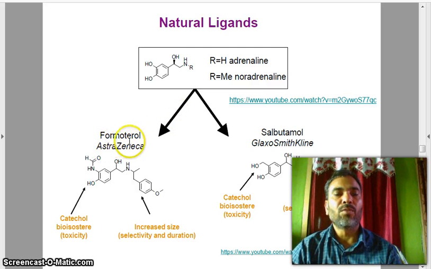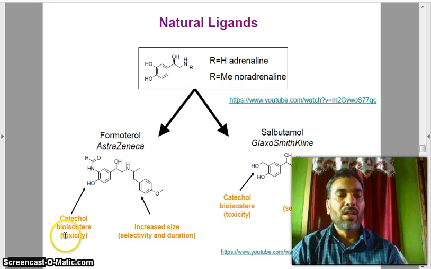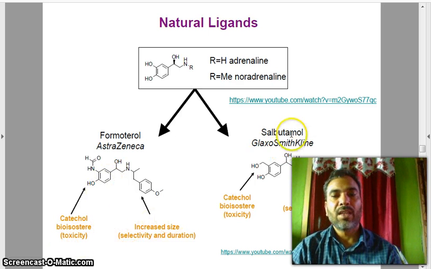So formoterol, AstraZeneca, catechol, isosteres. This is toxicity, and now this is your catechol, bioisostere, with toxicity, increased size, selectivity, and duration.